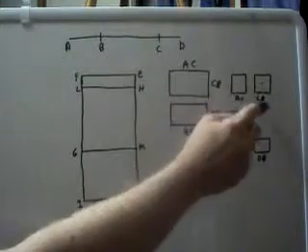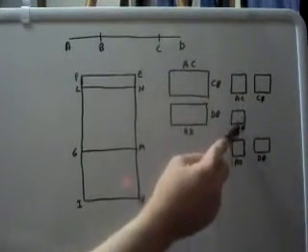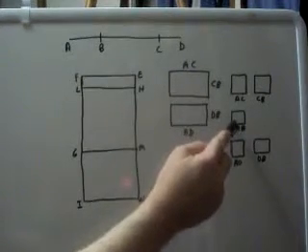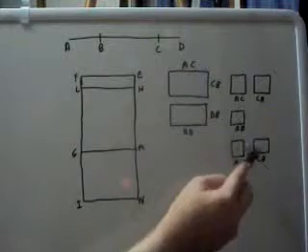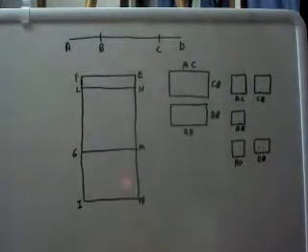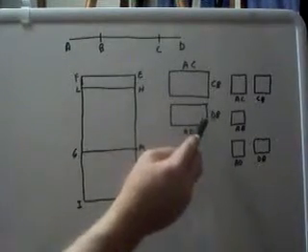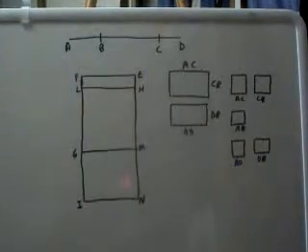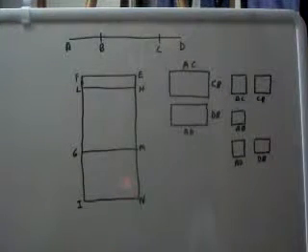This square right here, all four sides are the length of CB. This square here, all four sides are the length of AB. This square here, all four sides are the length of AD. This square here, all four sides are the length of DB. Over here, we have a rectangle. Two sides of the length of AD, the other two sides of the length of DB. So now we know where we get all that from.